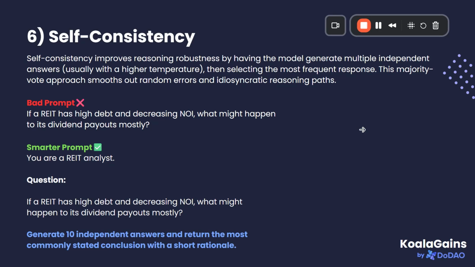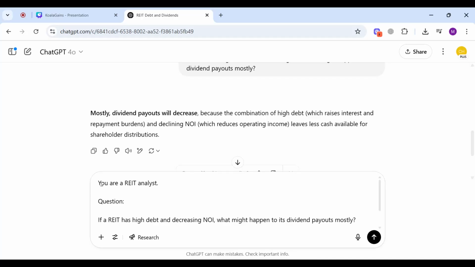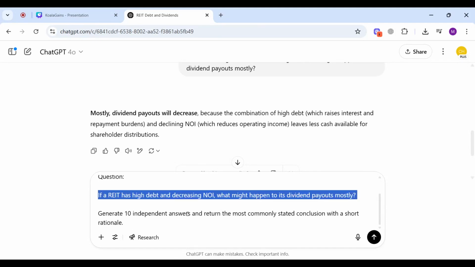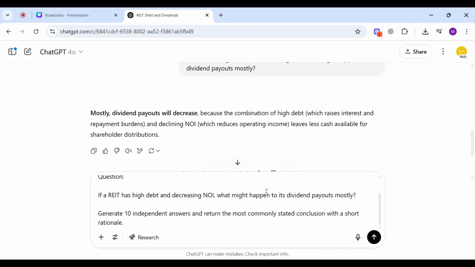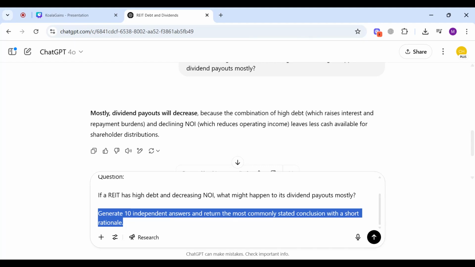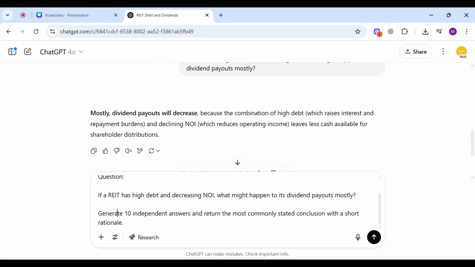Now let's use self-consistency and see if it can help us in this situation. I've started the prompt by saying you are a REIT analyst. This will definitely bring in domain expertise. I quoted the same question that I want to know the answer of. And in the last, I asked it to use self-consistency. Let's see how I am asking it to use self-consistency. I asked it to generate 10 independent answers and return the most commonly stated conclusion with a short rationale.